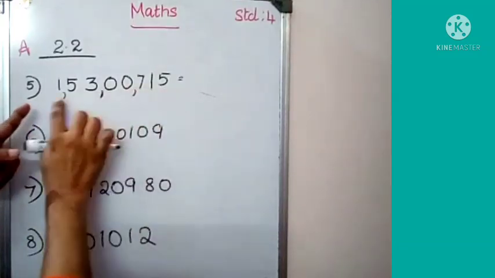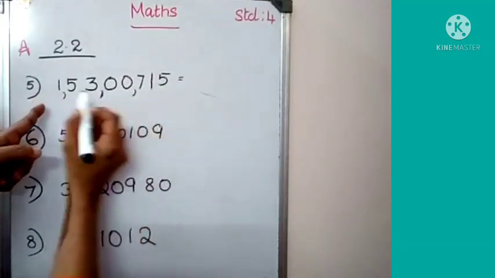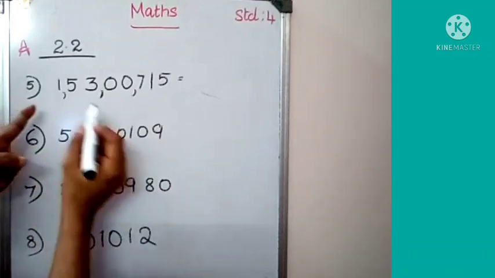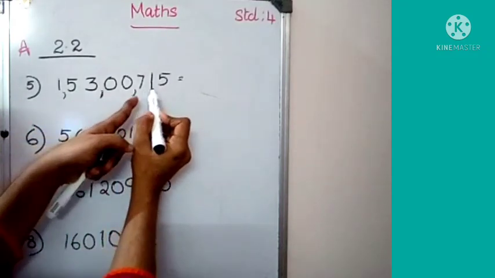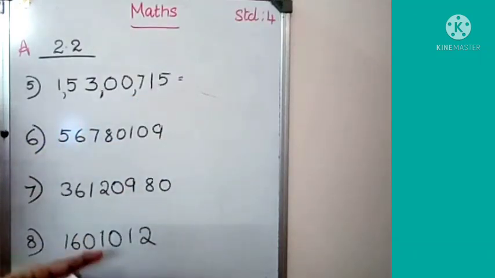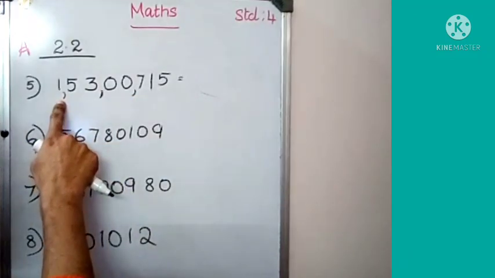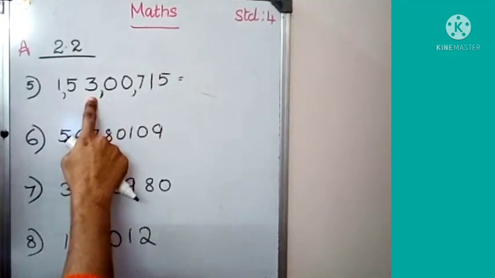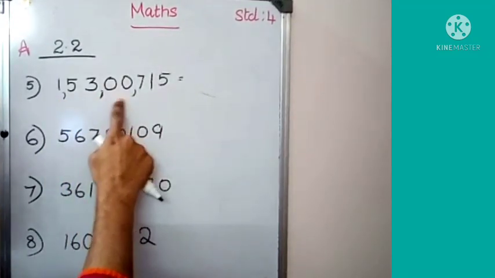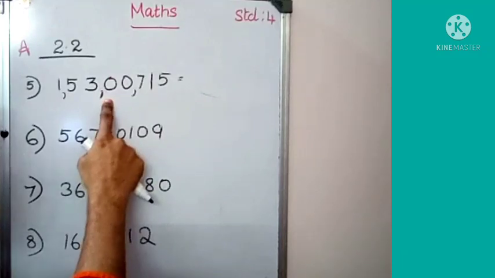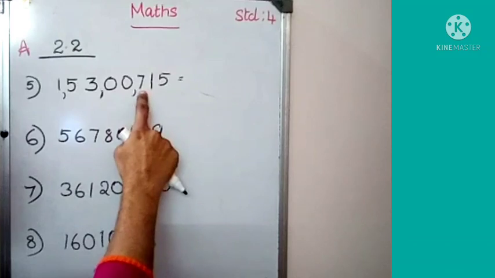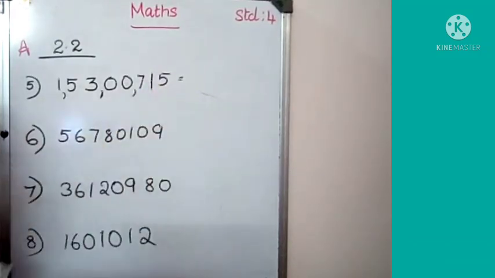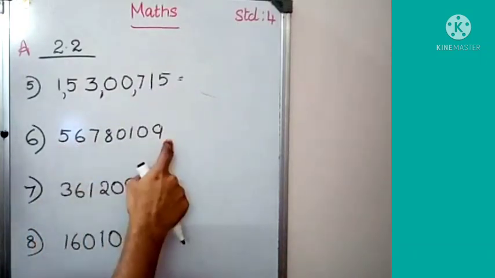Then you can easily read this number as, read with me, 1 crore 53 lakh 715. Once again, 1 crore 53 lakh. In the 1000 place there is no number. So the next period, 700, this is in the hundreds place, so 715.